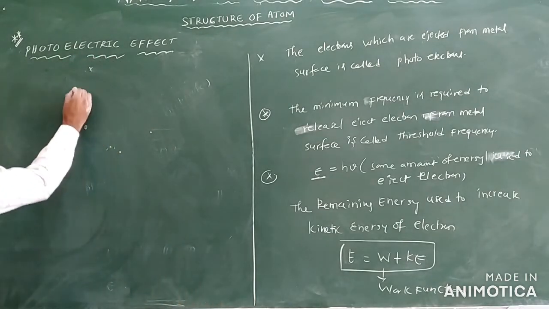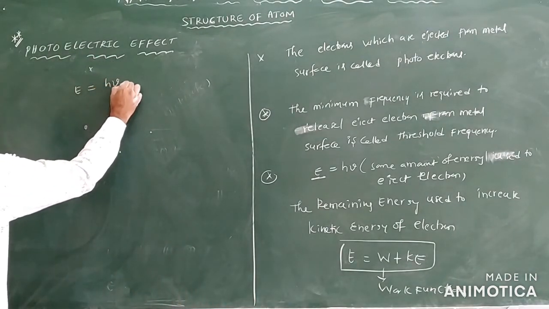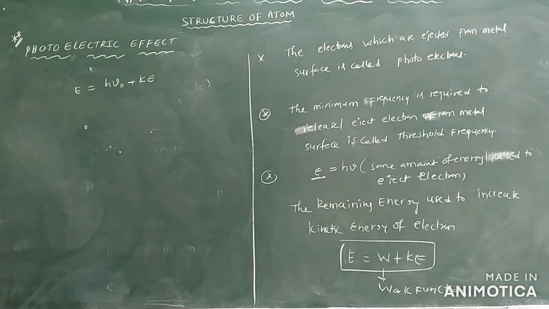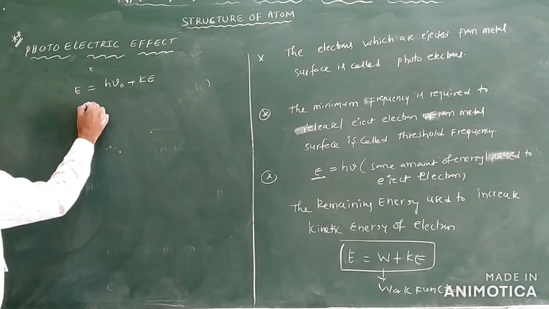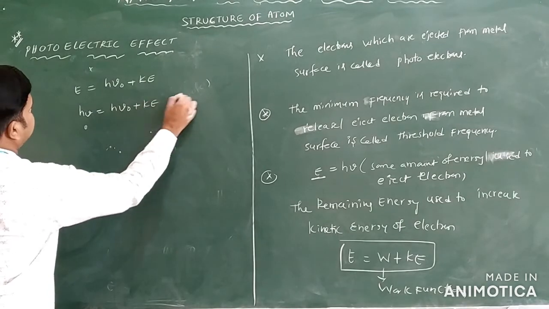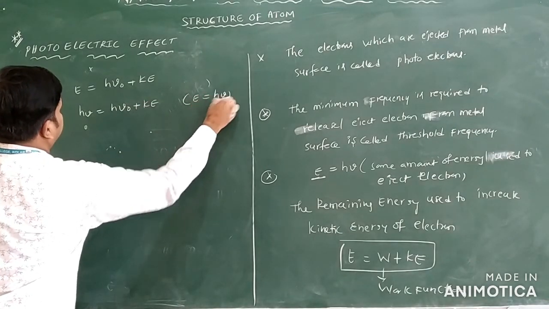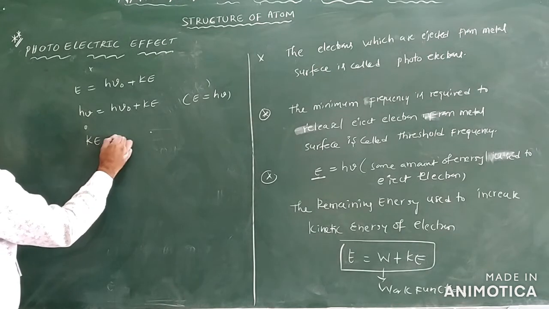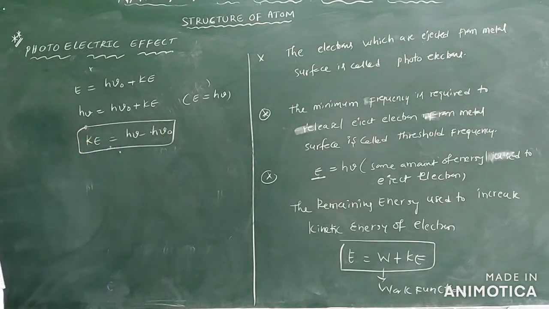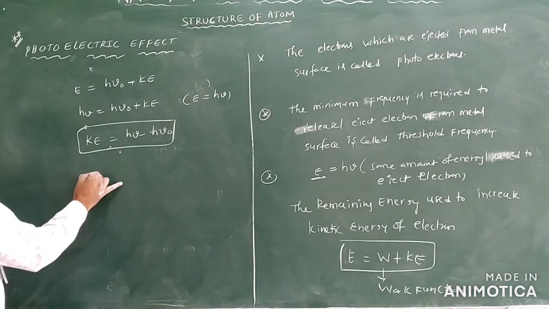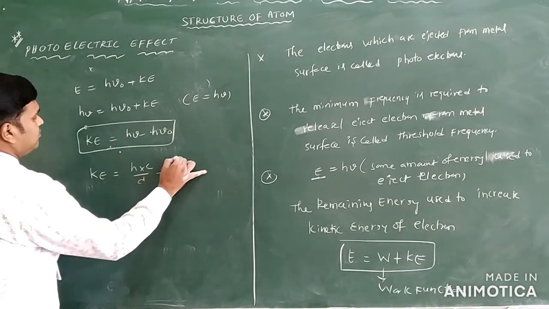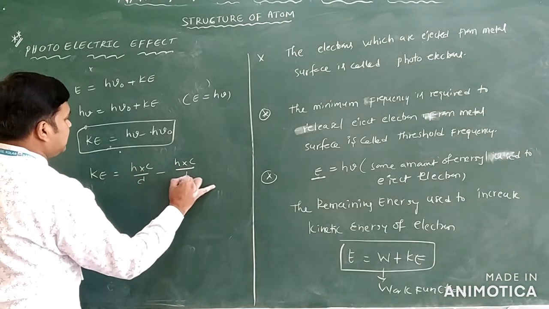Now we can see the next expression for this one. From this I want to write here E is equal to h nu naught plus KE. h is a constant, you can see, nu naught is the threshold frequency only. From this you can write h nu is equal to h nu naught plus KE. E is equal to h nu only. From this I am writing here KE is equal to h nu minus h nu naught. From this you will write KE is equal to, what is h here? h into c by lambda minus h into c by lambda naught we have.